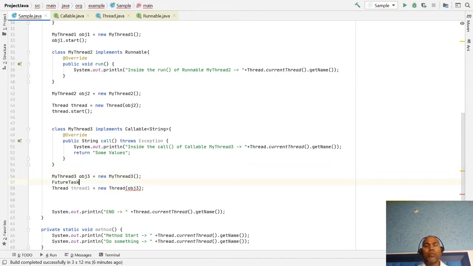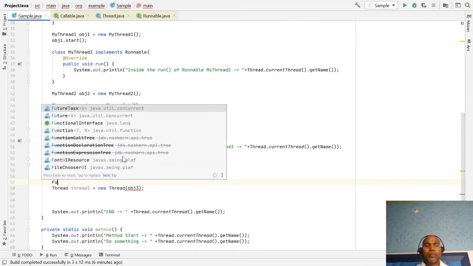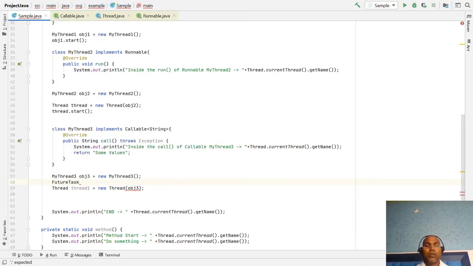For that we have to use FutureTask. This FutureTask can take input as a constructor.